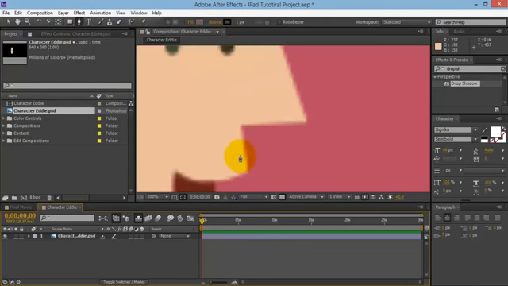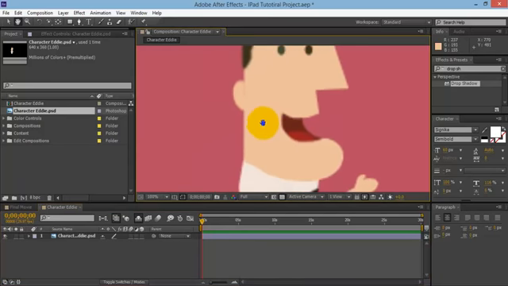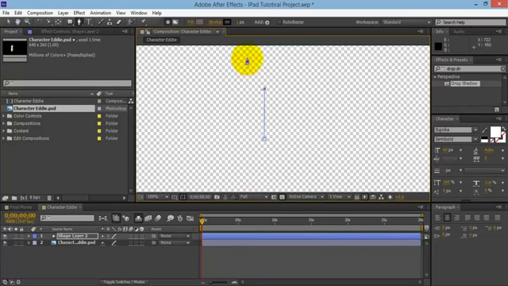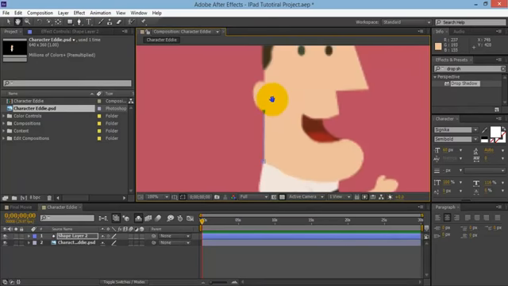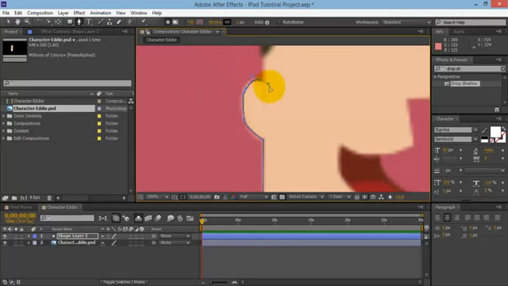So now we can begin drawing out this character. The best thing is to zoom in using the roller on your mouse so that you can see it a bit better and get it more accurate, and then click the pen tool. Using H on your keyboard is a really good shortcut for the hand tool, so you don't have to keep clicking on these buttons. And for the pen you can use G, so click G on your keyboard and that will bring it up, and just simply draw out your character.